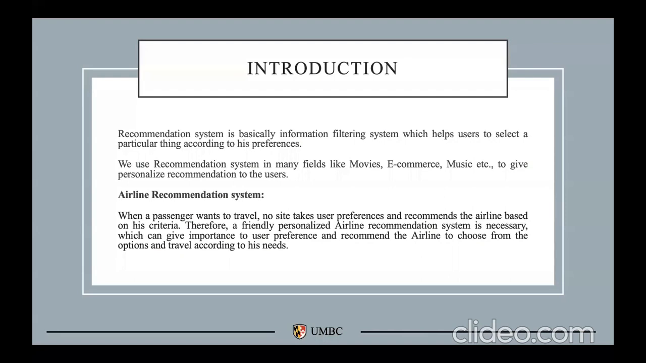In today's world, when you consider any industry, there are many options for a user to make a choice on which one to pick. This is where a user requires a recommendation system. So basically, a recommendation system is an information filtering system which helps the user select a particular thing according to his or their preferences. We use recommendation systems in many fields like movies, e-commerce, and the music industry to give personalized recommendations to the users.